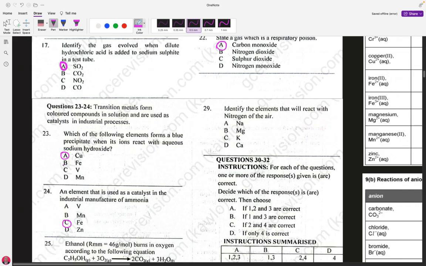So it reacts only with the S block elements. In that case, there's no lithium here. It's only magnesium. Nitrogen does not react with calcium. It does not react with potassium. It doesn't react with sodium. But magnesium is the only one. So 29B is the right answer.